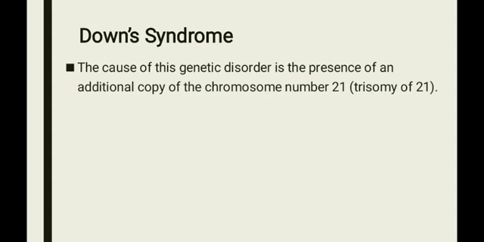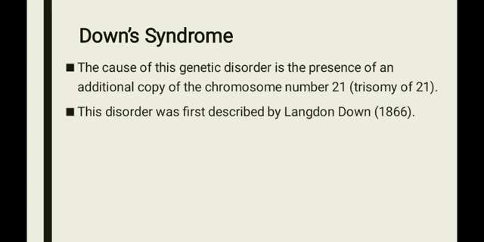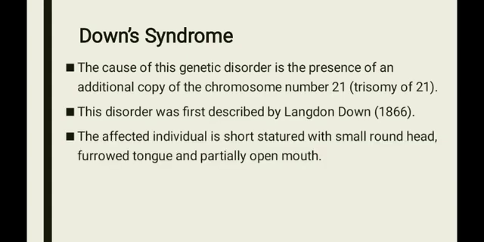So, it leads to three chromosomes in the 21st number. Hence, it is called 21st trisomy. This disorder was first described by Langdon Down in 1866.